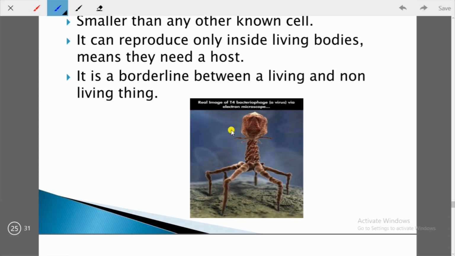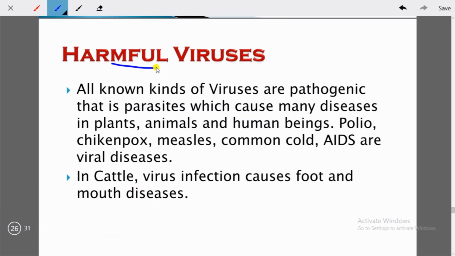But in the case of virus there is no usefulness, there is only harmfulness. All known kinds of viruses are pathogenic. Pathogenic means disease causing. They are parasites which cause many diseases in plants, animals and human beings. Polio, chickenpox, measles, common cold and AIDS are viral diseases, that means these are caused by virus.